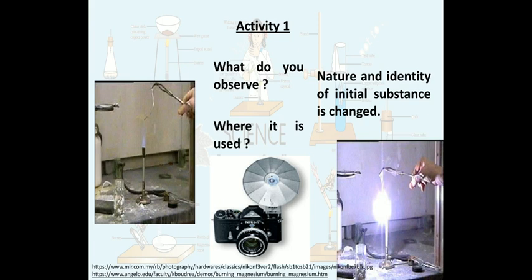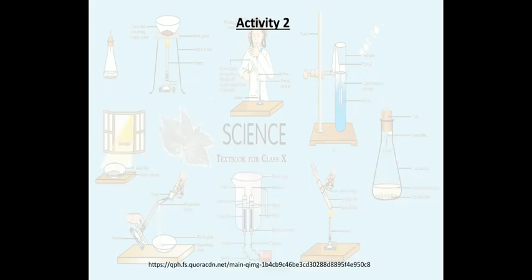So those bulbs are made up of a magnesium ribbon, and this magnesium is burned once and generates a white light, which is being used to take the pictures. Right, so this dazzling white flame and white powder is the change in nature and identity of initial substance. So this is the activity 1.